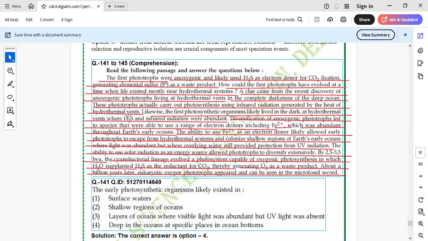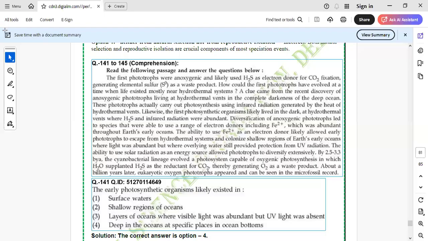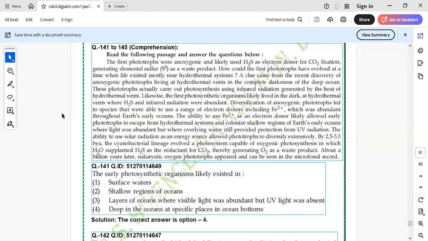So this was the passage which you can quickly go through in the exam, and I would request everyone that you should attempt these questions first because they are always easy. You should not be doing them in last. So now I will read the passage in front of you and I will show you that all the answers are available within this passage. So let's see the first question, and you will realize how simple it is.